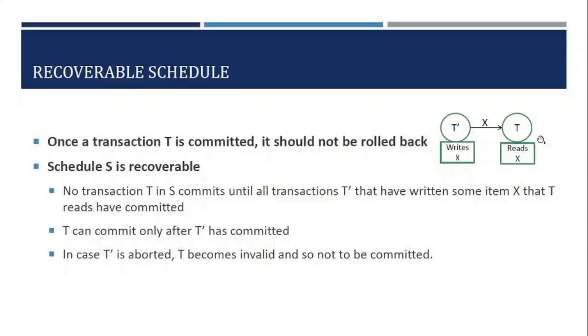Now why are we postponing this commit? Because in case T dash is aborted later, once T is committed, then T should also be aborted. So to handle that case, we postpone the commit of T until T dash has committed. Only when we know that T dash has committed can we go and commit T. So in the case of a recoverable schedule, we will never have a rollback.